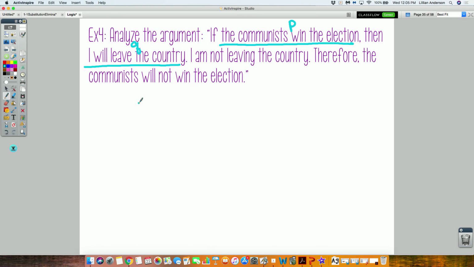So it says, if the communists win the election, then I will leave the country. How do you represent that type of setup? What's the word that means that? Implication. So I know I need P implies Q. Then it follows, I am not leaving the country. How do you represent I am not leaving the country? Not Q. So I need the negation of Q.